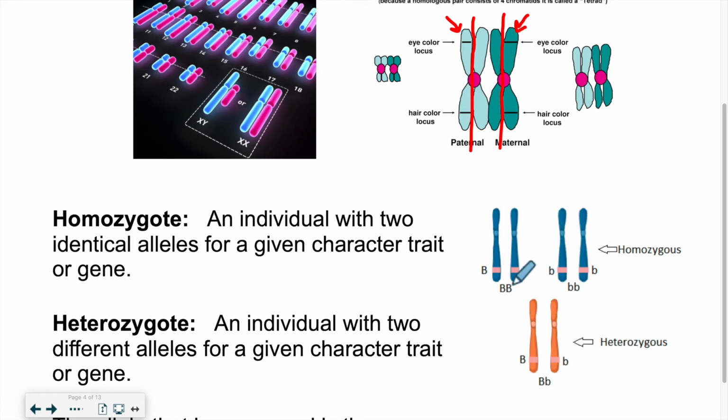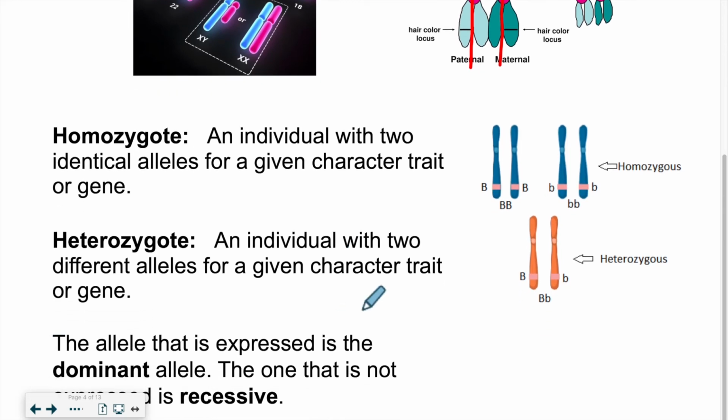Now, if both are the same, whether they're dominant or recessive, it doesn't matter. But if they're both the same, we'll call this individual homozygous. If both are different, so one is dominant, one is recessive, we'll call this individual heterozygous. Okay, so a homozygote is an individual with two identical alleles, and a heterozygote is an individual with different alleles.